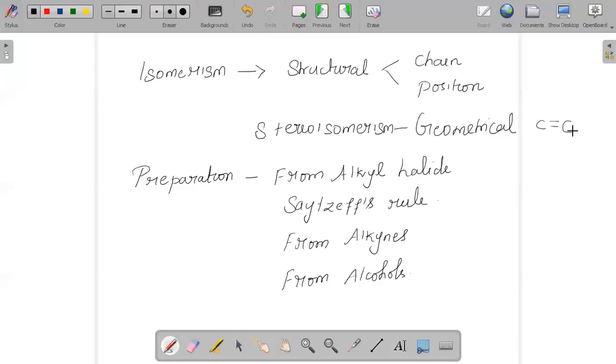Cis, that is in the same direction, and we also say cis is polar, and trans is non-polar. So the cis and trans will have the same chemical properties, but they will have different physical properties as the arrangement of atoms is going to be different. In the same way, we can say the cis structure will be more polar compared to the trans.